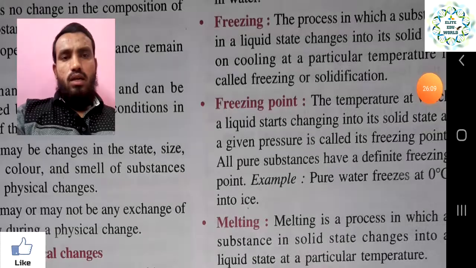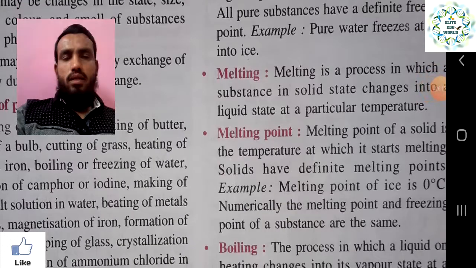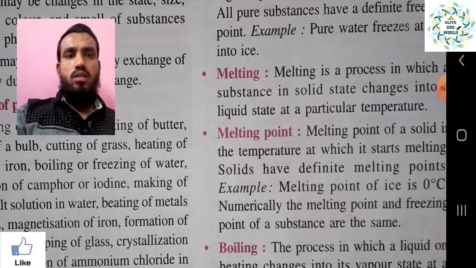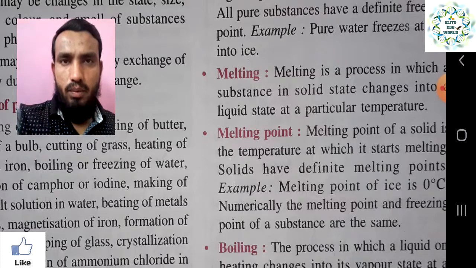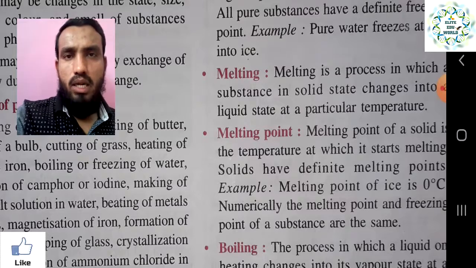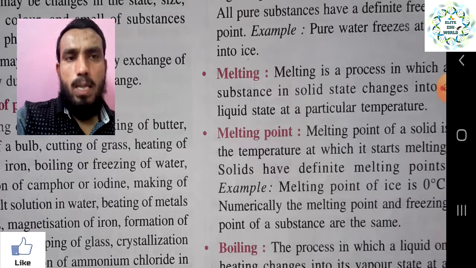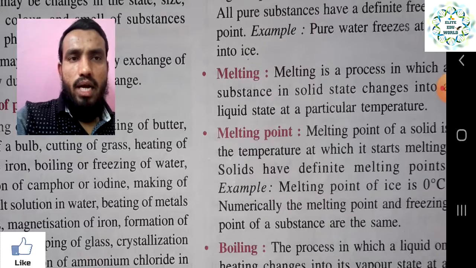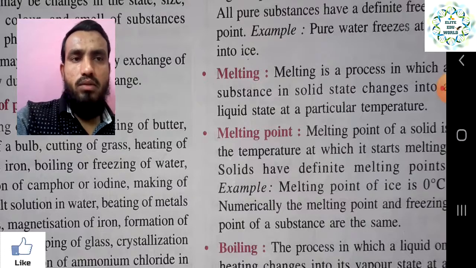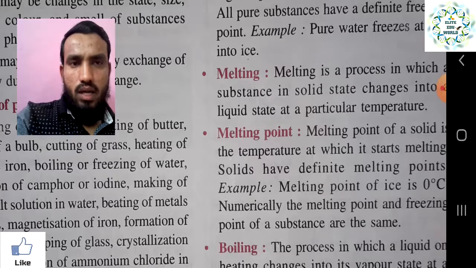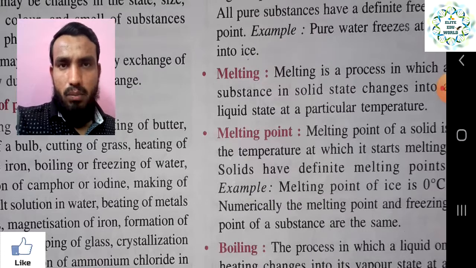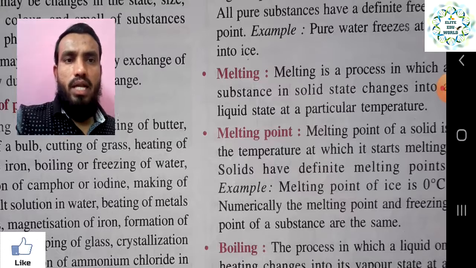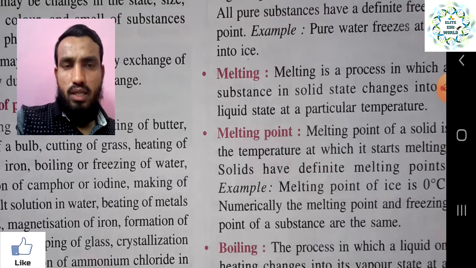Next we can take the point that is melting. Melting means the process in which a substance in the solid state changes into the liquid state at a particular temperature. Once you take ice and give it a high temperature, it melts, from solid to liquid. That is called melting. And what is the melting point? It is the temperature at which a solid starts melting. All solids have a definite melting point. From that temperature, the solid starts melting. The melting point of ice is 0 degree centigrade, right?